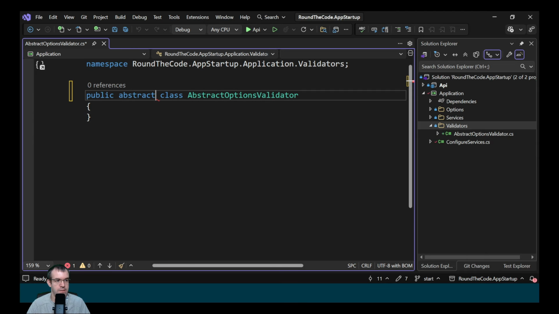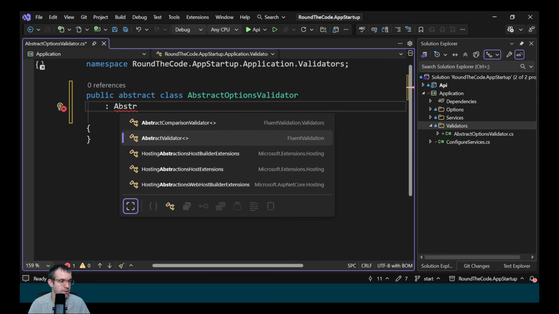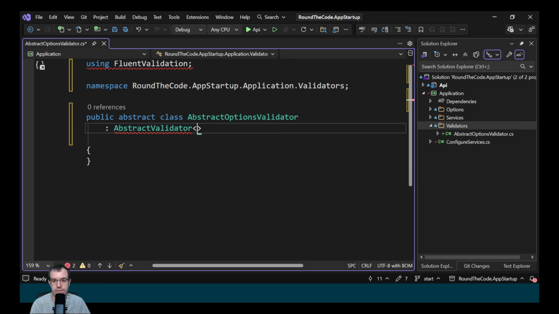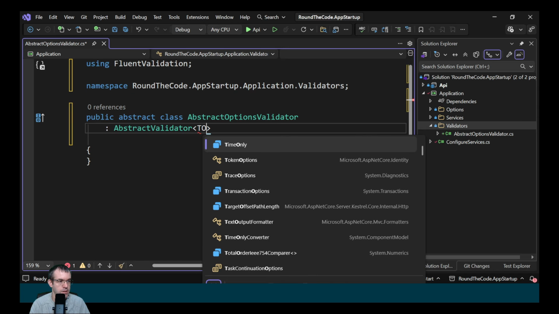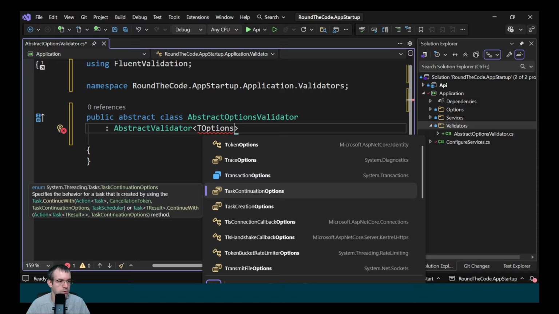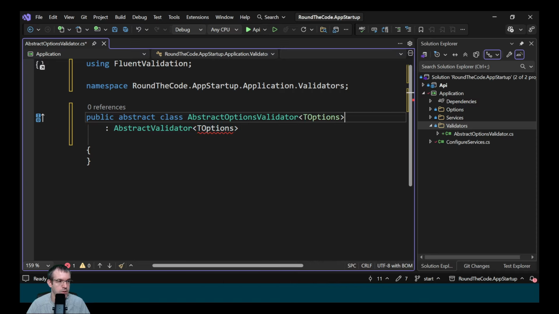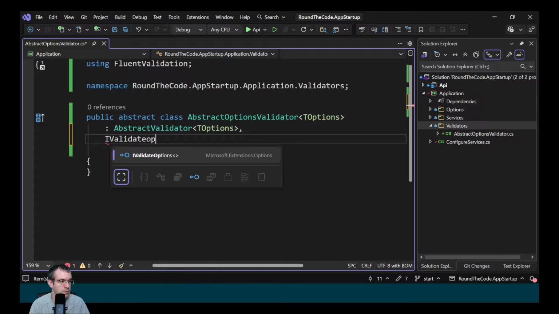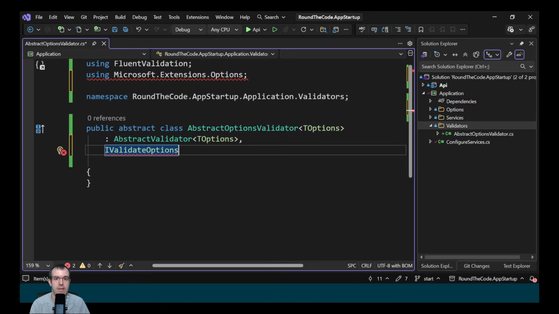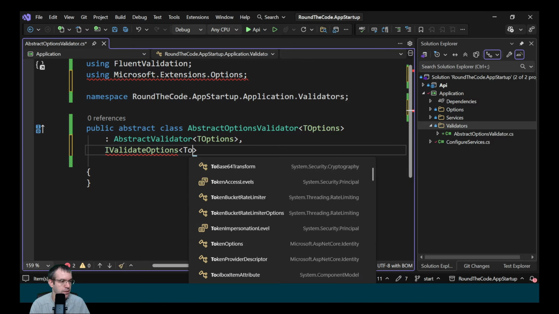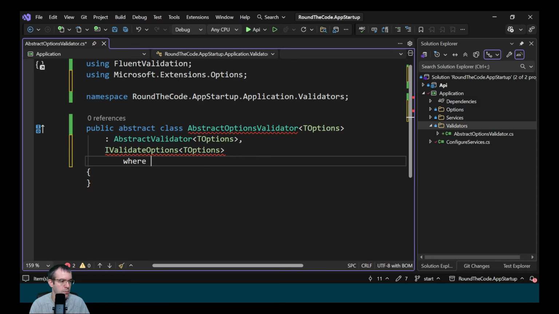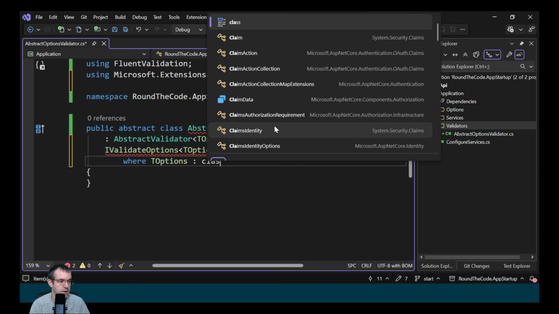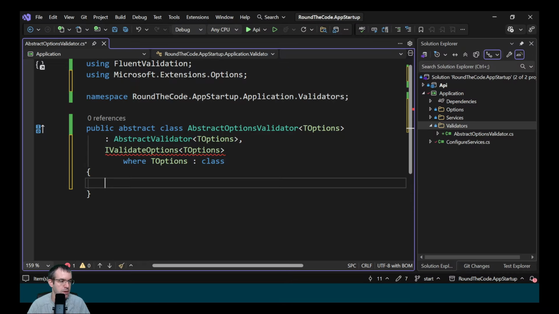We're going to mark it as abstract, and we need to inherit the abstract validator, which is from Fluent Validation, and we need to pass in TOptions. We also need to add that generic type to the class. And we also want to implement the IValidateOptions. This allows us to validate the options on startup. And we just specify where TOptions is going to be a class. The TOptions is going to be the option classes that we added earlier.